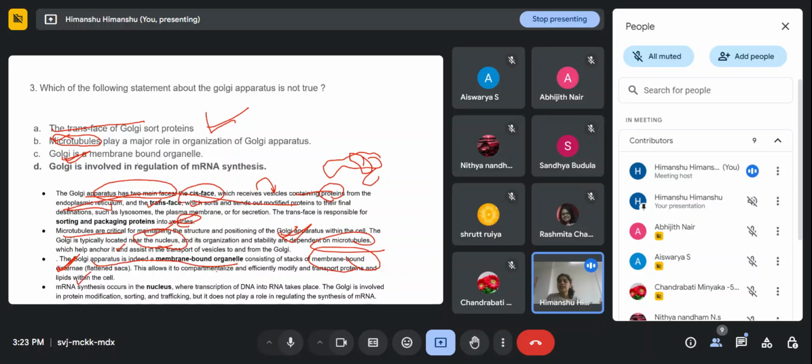Next is Golgi is involved in the regulation of mRNA synthesis. We know that mRNA synthesis occurs in the nucleus, where the transcription of DNA into RNA takes place. Golgi is only involved in protein modification, sorting, and trafficking. It doesn't have any role in the regulation of mRNA synthesis. So you people were right. Option D was the correct answer.